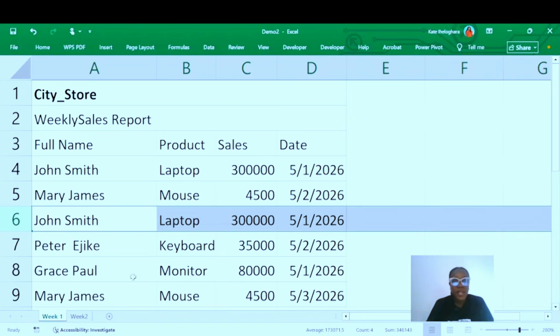Another thing we need to do is split this full name. We'll have to split them so that the first name has a separate column, while the surname has a separate column. All of these things, we are going to get them done in Power Query.